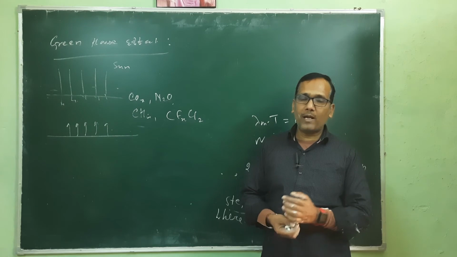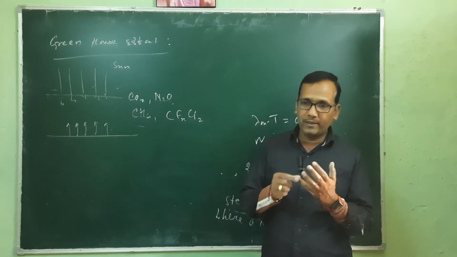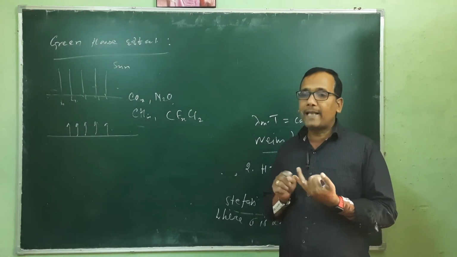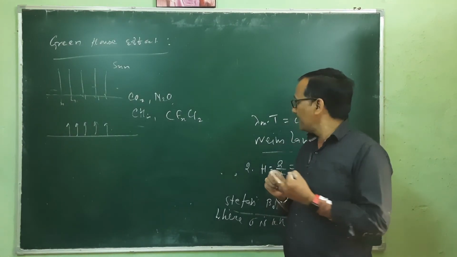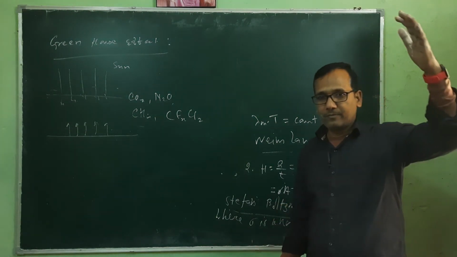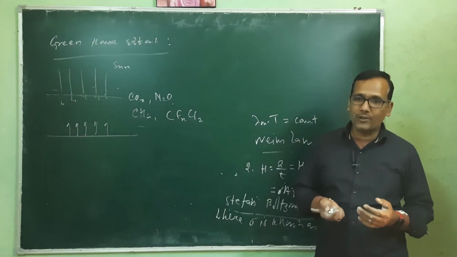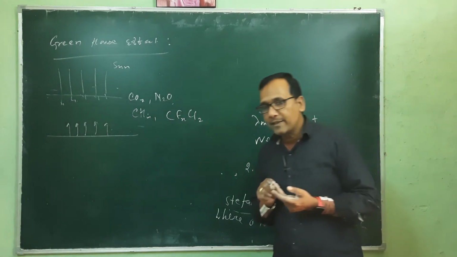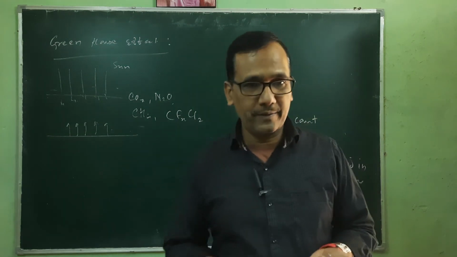So for the greenhouse effect, you have to write three terms. First, we are getting heat energy from the sun, and that heat energy is partially absorbed by our earth. There is no transmission because the size of our earth is huge. So it is partially absorbed by our earth, and the maximum amount of that energy is reflected by the surface of our earth.